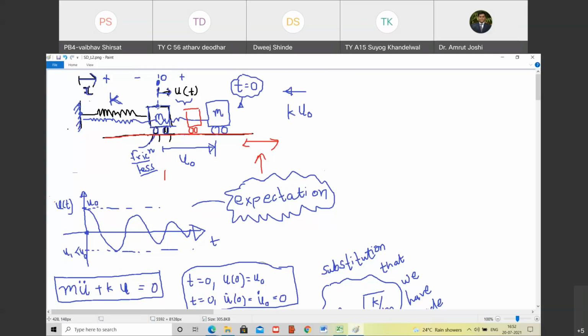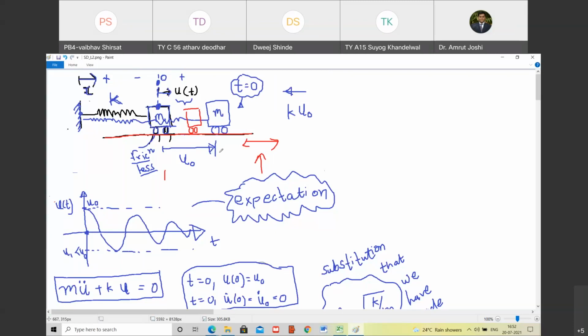Origin is the unstretched condition of spring. So this is the origin. Whereas at time t equal to 0, when the observer started observing the motion, at that time the mass was already occupying position u0 on the right hand side of mean position.